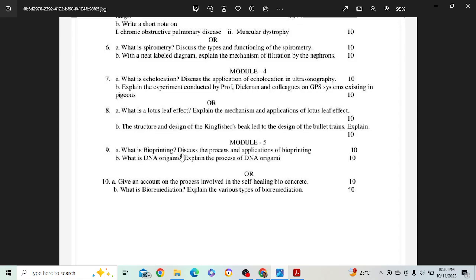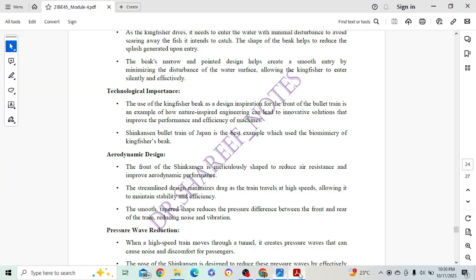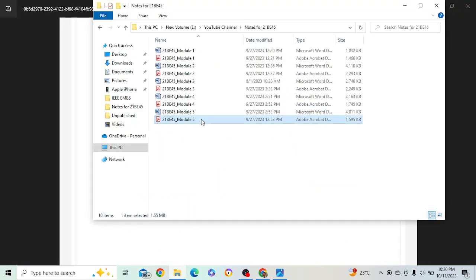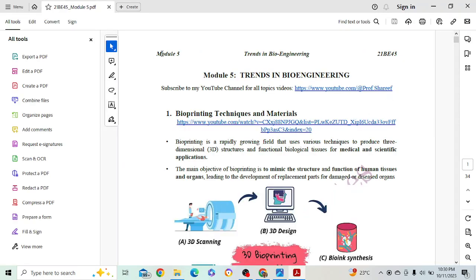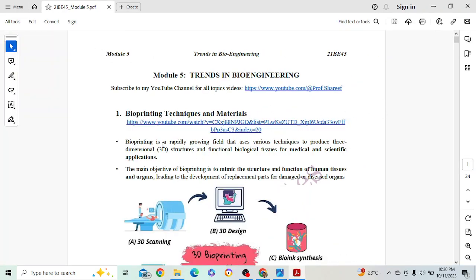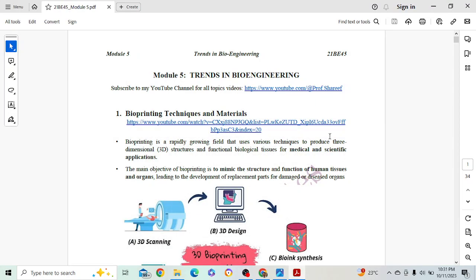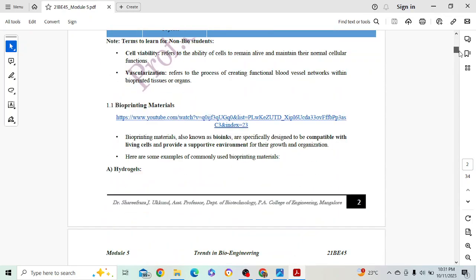Next we have: what is bioprinting, discuss the process and applications of bioprinting, module 5. So now we know the definition, what is bioprinting, discuss the techniques and materials, right? What was the question? Process and applications of this thing. Okay, now the process in the sense of techniques. So process and applications in the sense of techniques.